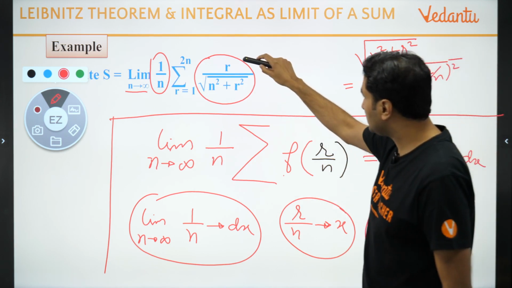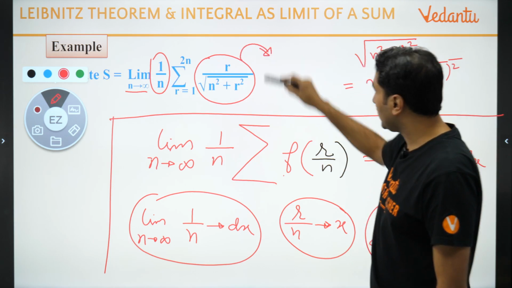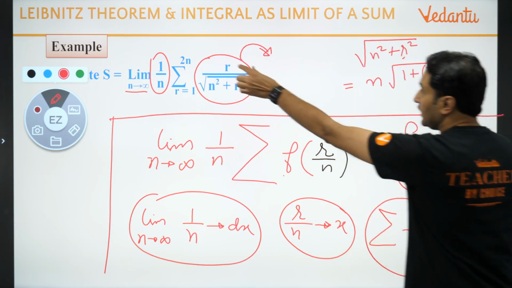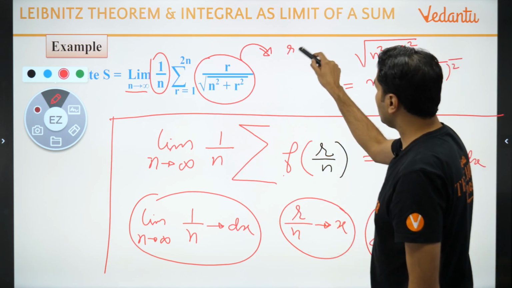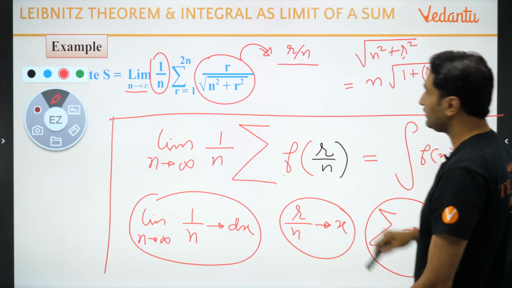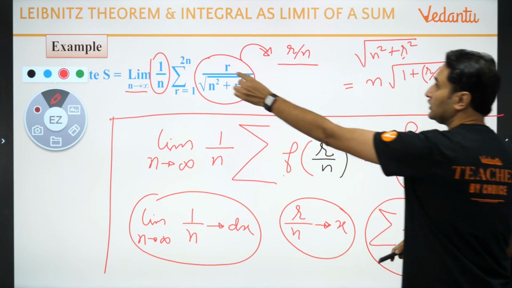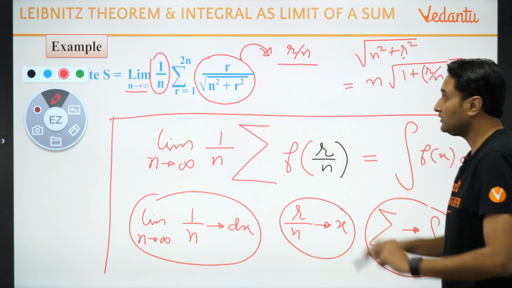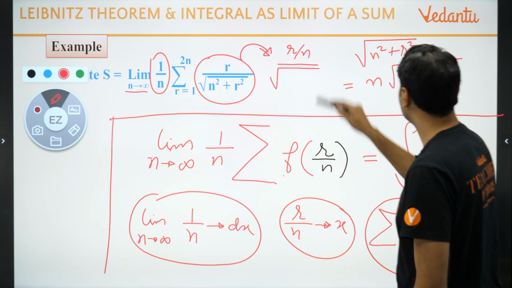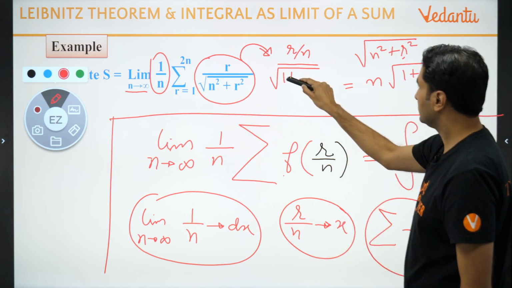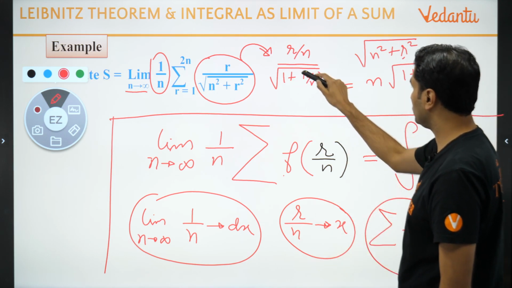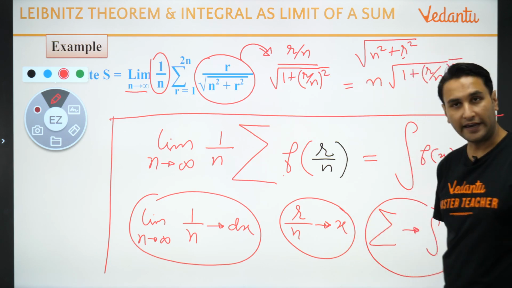So what will this become? This will look like r upon n in the numerator, because this n I have given to r upon n, and under root of 1 plus (r upon n) whole square. Agree?